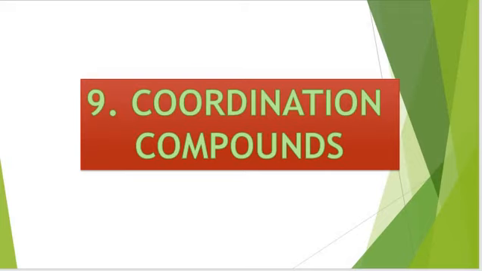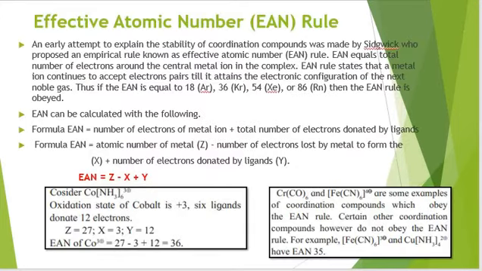Hello everyone. So in this video of chapter coordination compounds, I'll be talking about effective atomic number and isomerism in coordination compounds. Effective atomic number or EAN rule for coordination compounds.